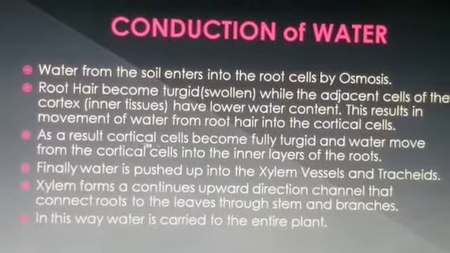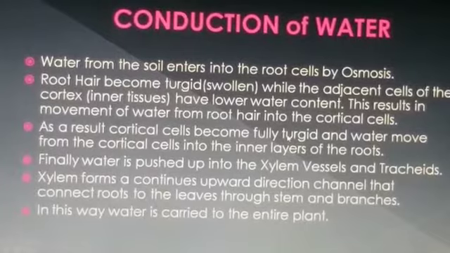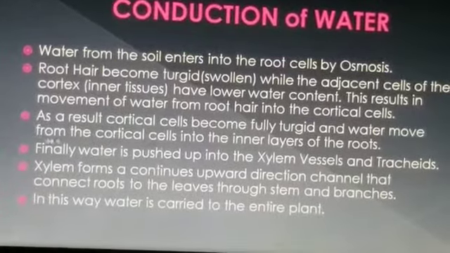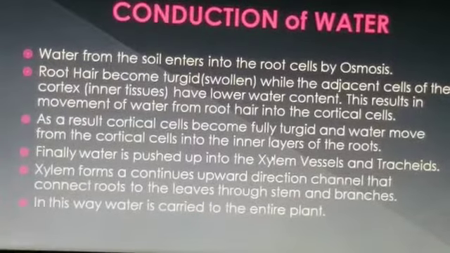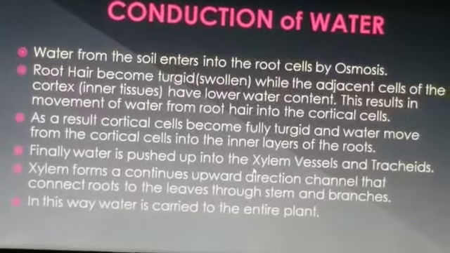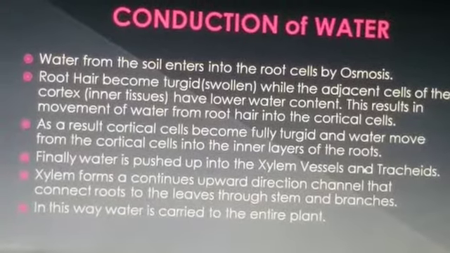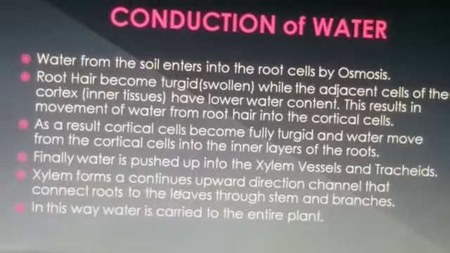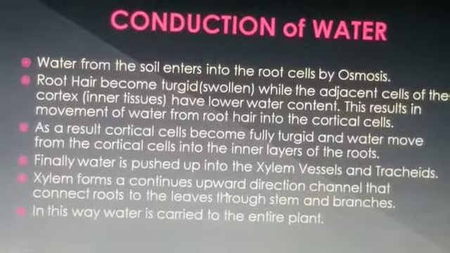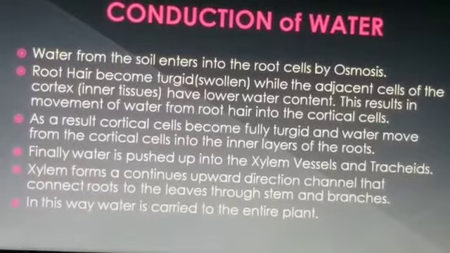As a result, now the cortical cell becomes fully turgid because the water molecules enter the cortical cells, and water moves from the cortical cells into the inner layer of the roots. Finally, water is pushed into the xylem vessels and tracheids, which are parts of the xylem. Xylem forms a continuous upward channel, that I have told you, because xylem constitutes only one-way direction, which is the upward direction.